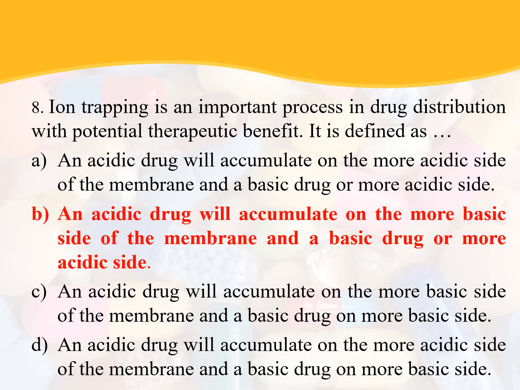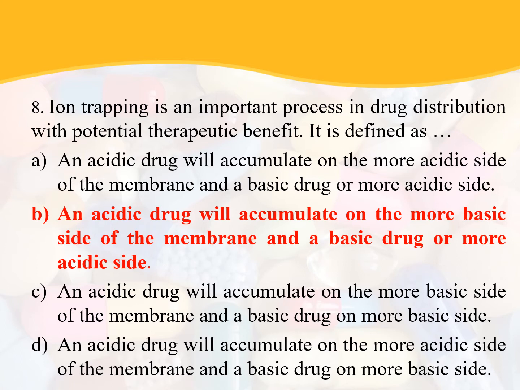Next question is ion trapping. Ion trapping is an important process in drug distribution with potential therapeutic benefits. The basic definition of ion trapping is that an acidic drug will accumulate more on the basic side and a basic drug will accumulate more on the acidic side of the membrane.